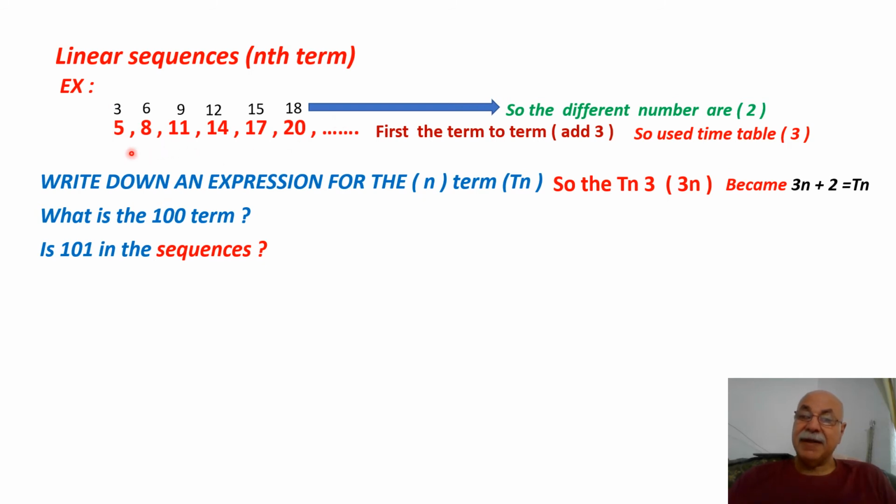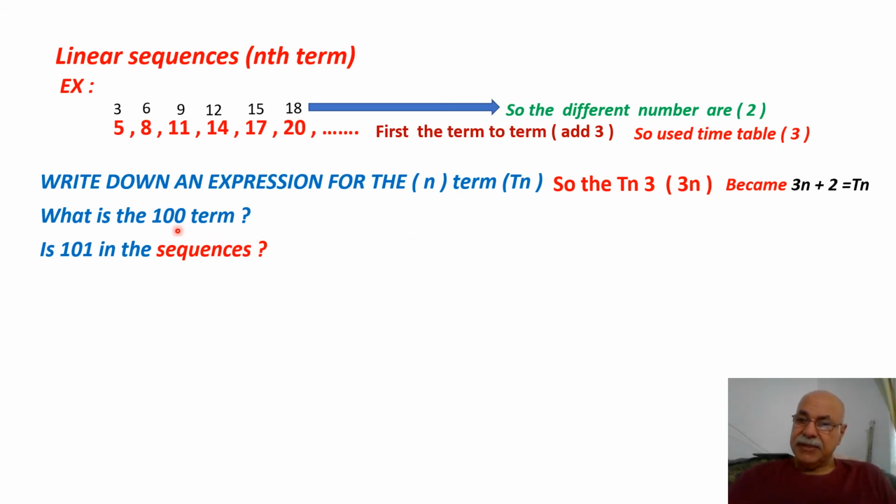And after that I see the difference between the sequence numbers and the times table. Each one differs by 2. That's why after that I get plus 2.